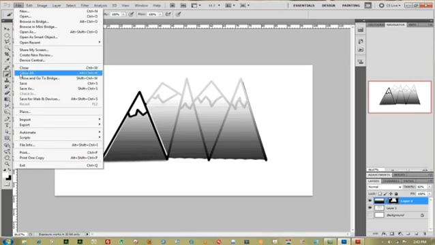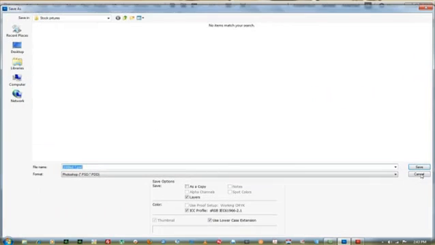Last thing you want to do is go down to File, Save As, and rename your document.